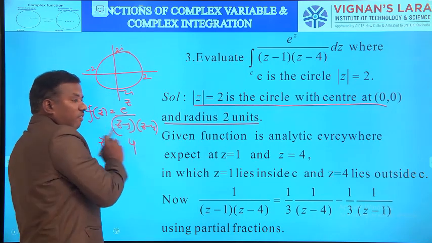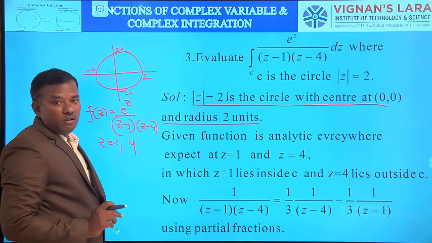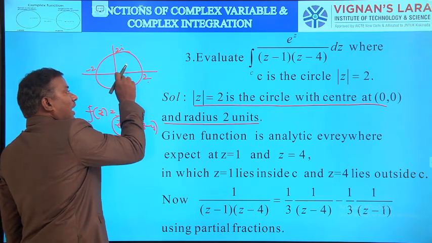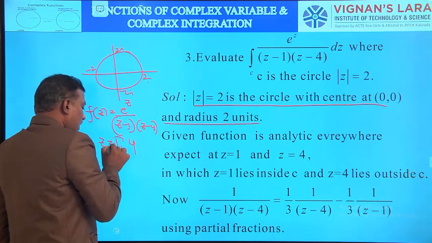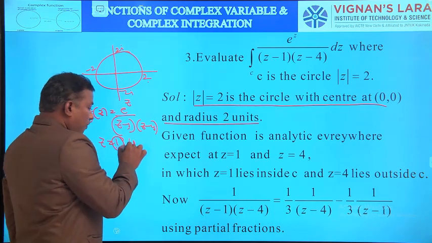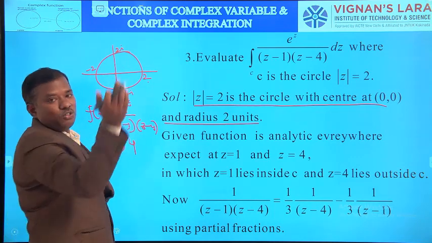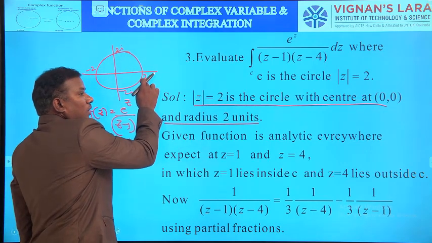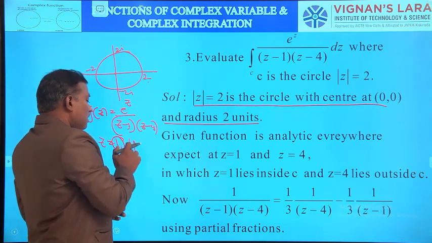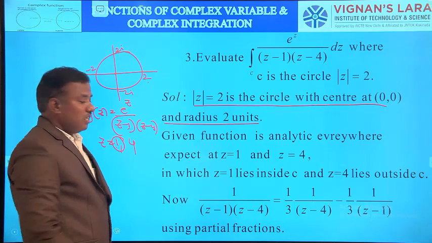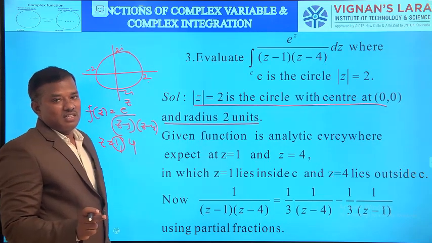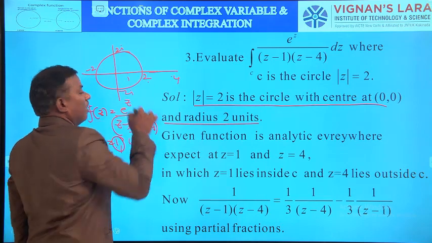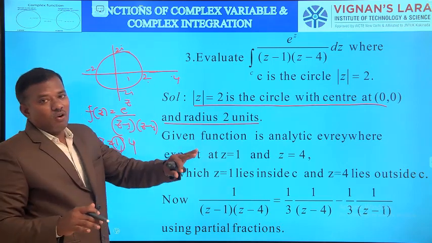This 1 is less than 2, so this 1 lies inside C. And this 4 is greater than 2, so that means this 4 lies outside C. So 1 inside C, 4 outside C.